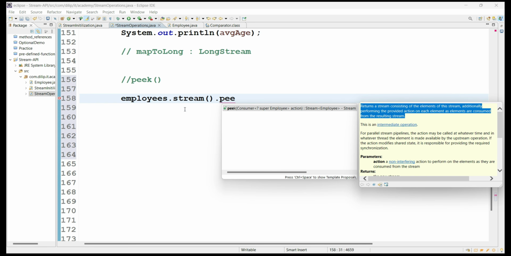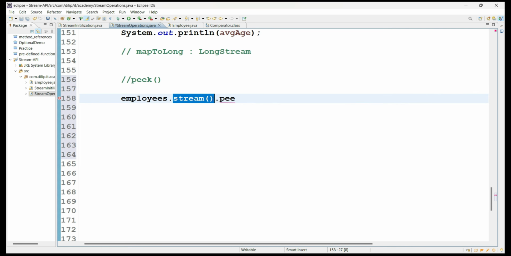So that means, for example, assume this is a stream object which contains employee objects. It is a stream object, internally it contains employee elements, and from this employee type stream, whenever I am doing any other operations on it, I will get resulted stream objects.